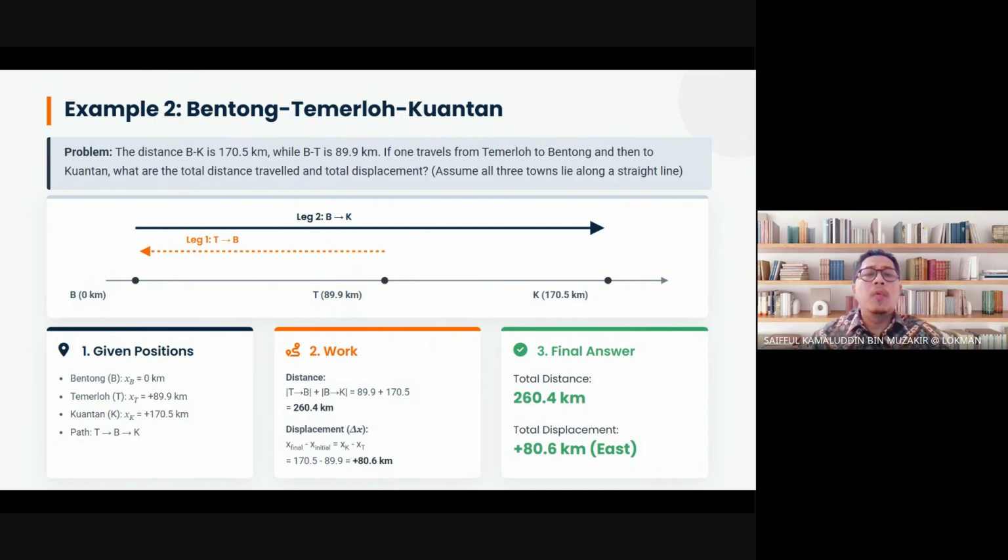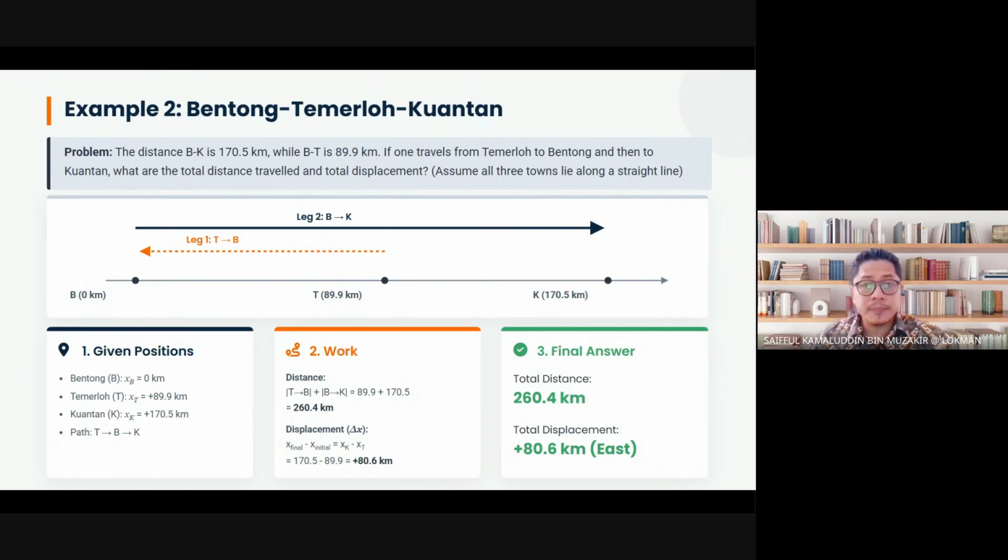What else? So BT, Bentong to Temerloh, the distance is about 89.9 kilometers. Right. So if one travels from Temerloh to Bentong, TB, and then to Kuantan, look at link number 1 in the diagram, the orange dotted lines.